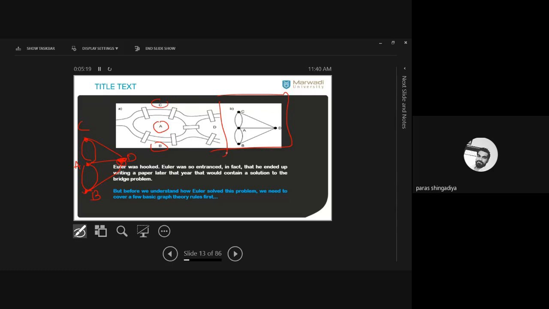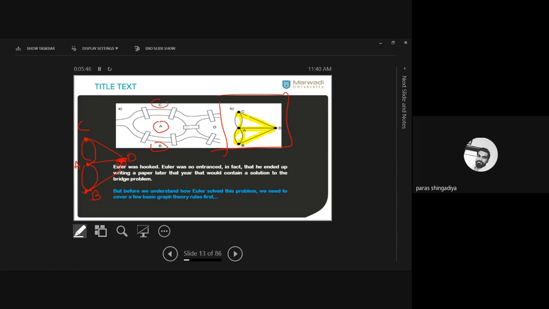And Euler explained that it has no solution, and you can check it on this graph. You just start with one of the places and try to create a route which covers every edge exactly one time and again reaches back to the starting place. In any way, it is not possible. Still one of the edges is remaining there.